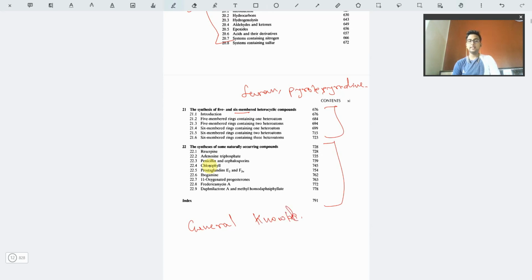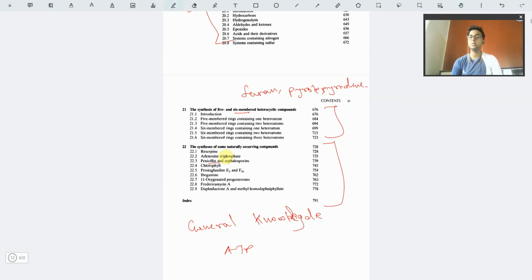Why is it given? Just to increase the interest of readers, since we are chemistry students. Let us take this compound, adenosine triphosphate. We have been learning ATP since a long time back, basically from class 10, I guess. But we haven't ever synthesized that. We haven't learned about the synthesis of ATP. We know that it exists in our body, but how it is synthesized, we don't know. So this part explains the synthesis of adenosine triphosphate.